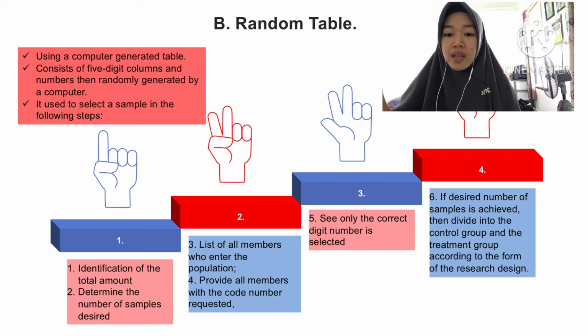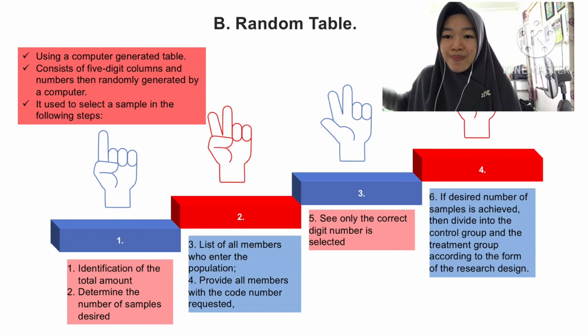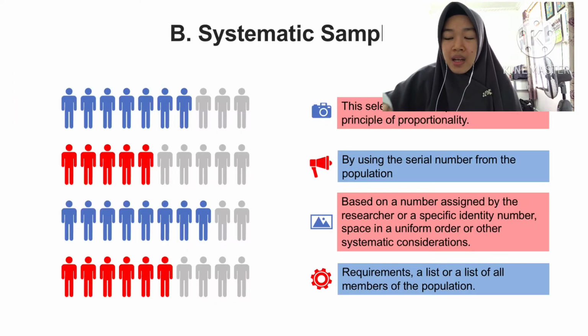The first step is identifying the total amount and determining the number of samples desired, then listing all members who enter the population and providing all members with the requested code number. The next step is to select only the correct digit numbers, and if the desired number of samples is achieved, then divide them into the control group and the treatment group according to the form of the research design. Go on to the next slide.